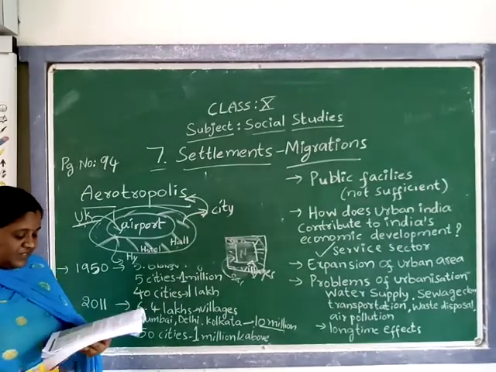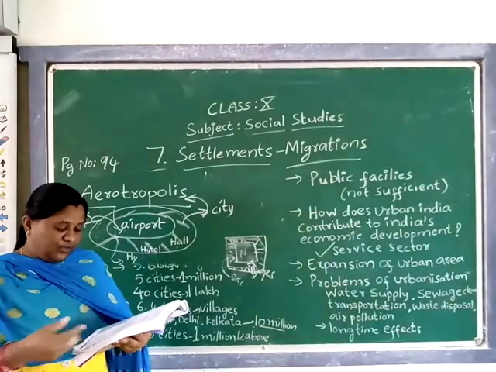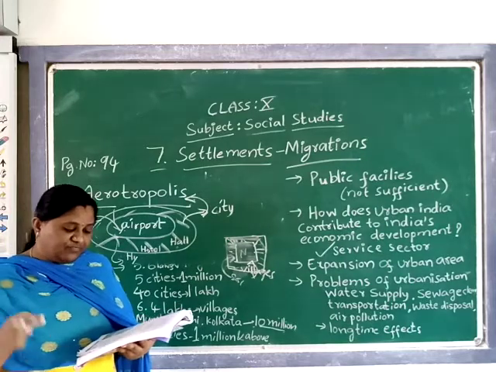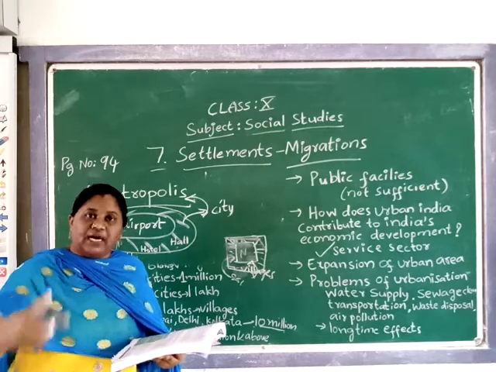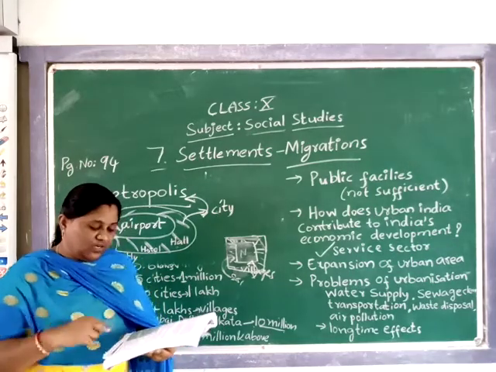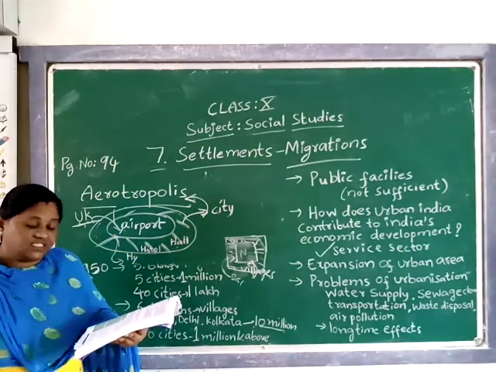And see here, you can look at the picture. Some forms of aerotropolises are emerging. I told you, upcoming. Another synonym we use is emerging, in these places in India.